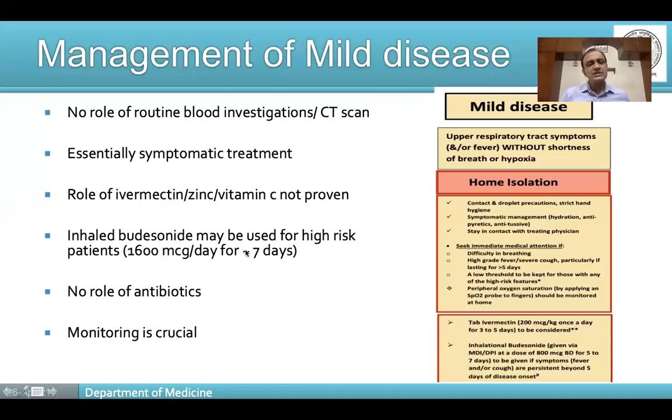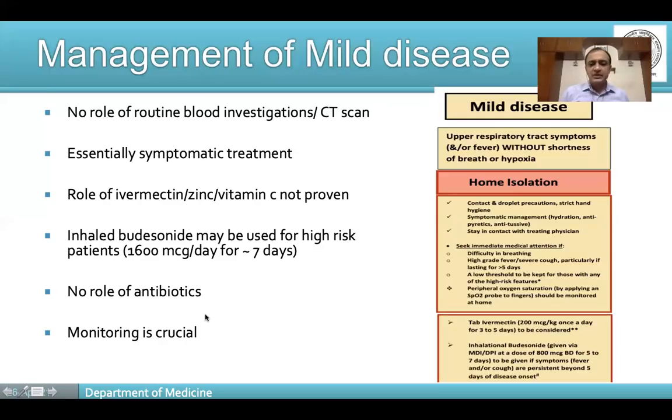However, this role is still evolving. We have mentioned this in our algorithm as one of the may do's, because as I said, we would require more data and more studies to buttress the claim of this being beneficial in mild COVID-19.